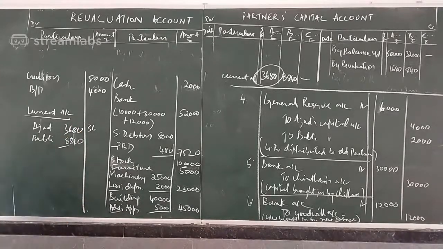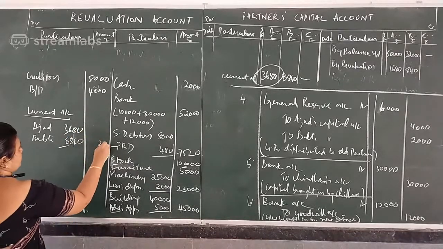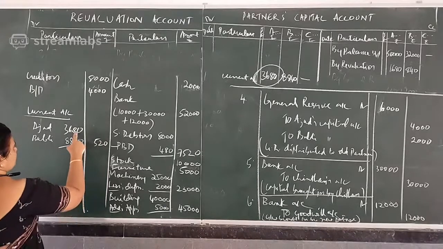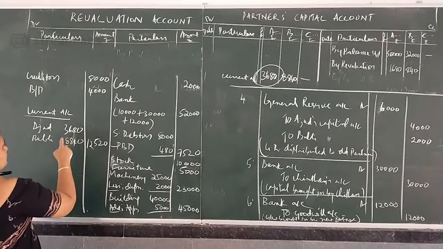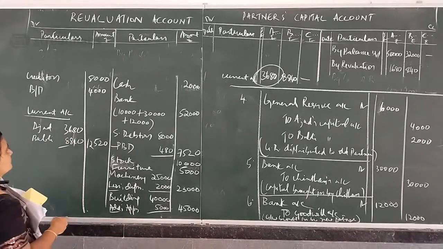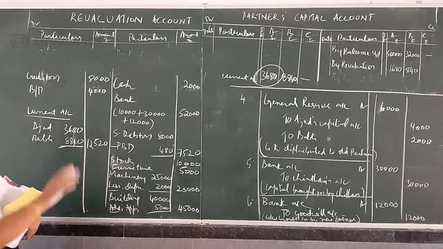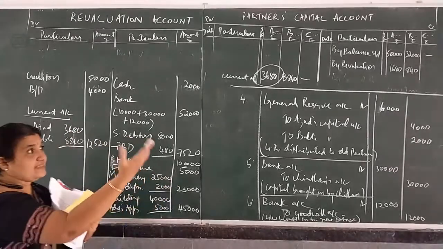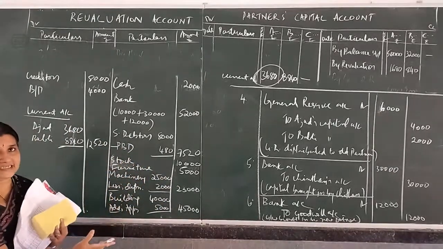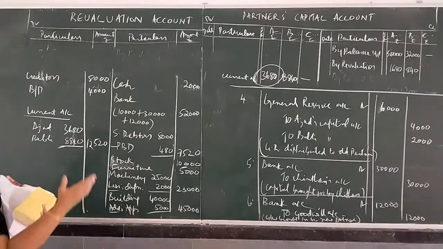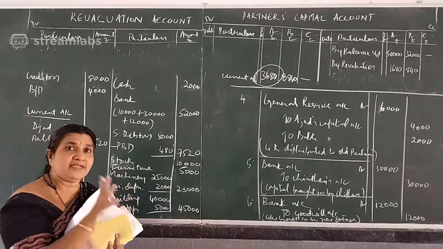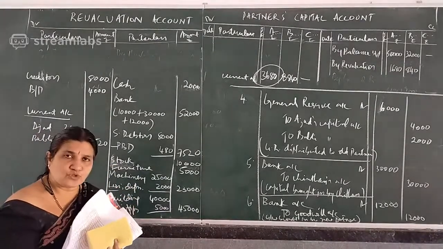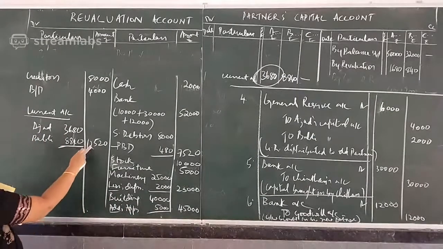Right? So total 12,520. If by current account you got a debit balance, then current account comes in the asset side. Here we got credit balance, so it should come in the liability side.